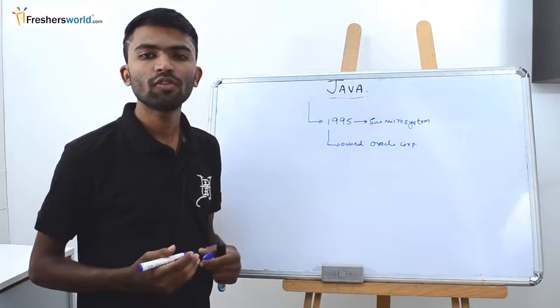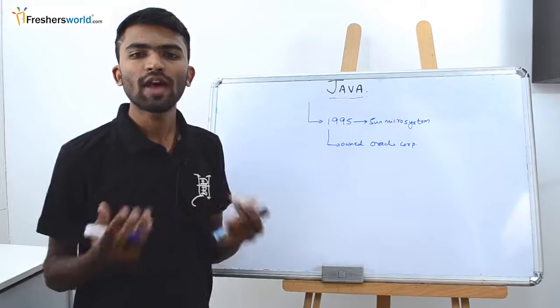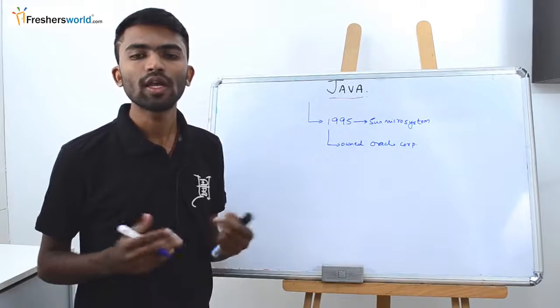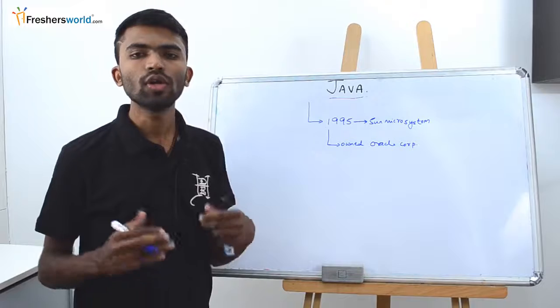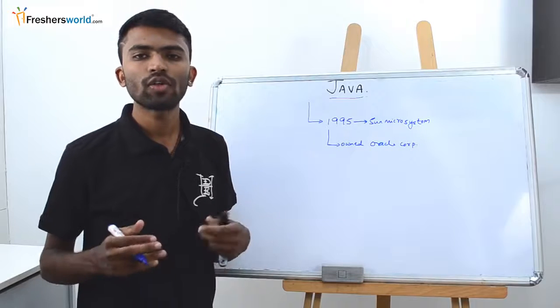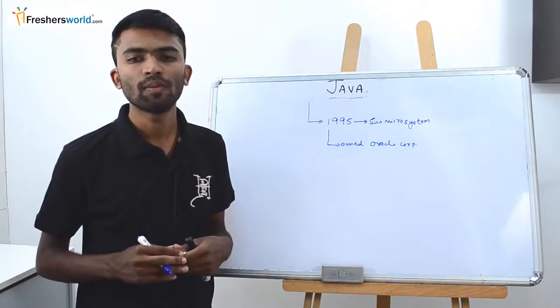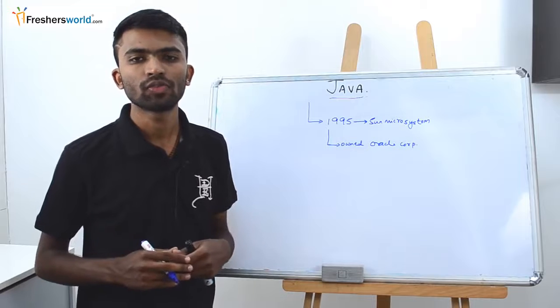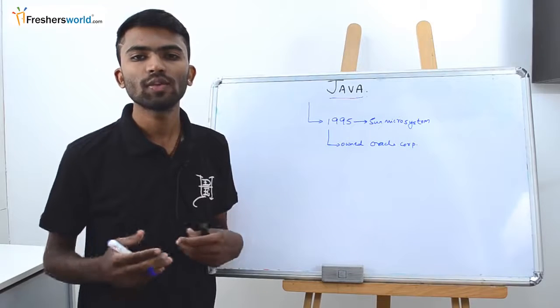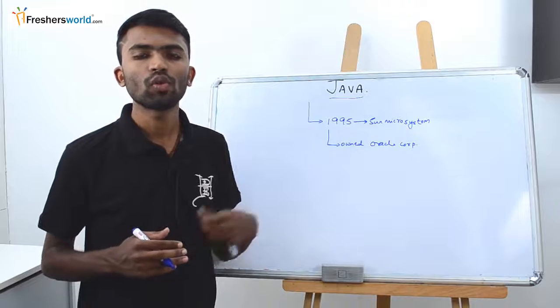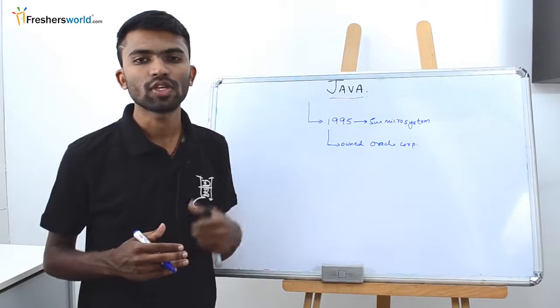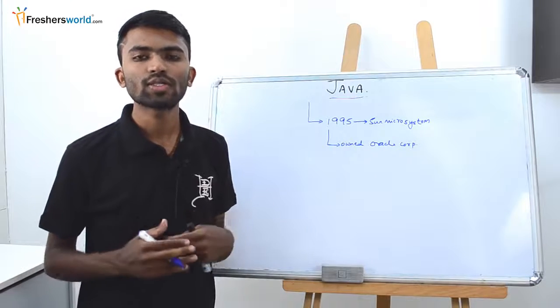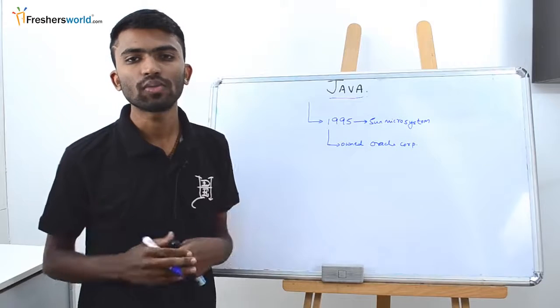Now Java we call it a platform independent language, or write once run anywhere. Going forward we'll try to see what made Java come into existence, and what the drawbacks were in the programming languages which made a language like Java evolve. Before that, we have to understand some of the basics with respect to computers.